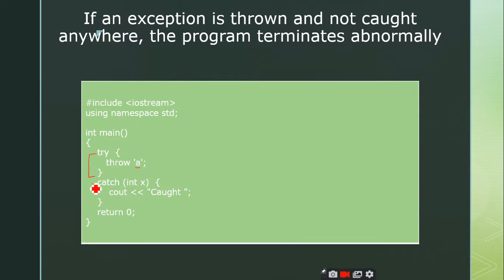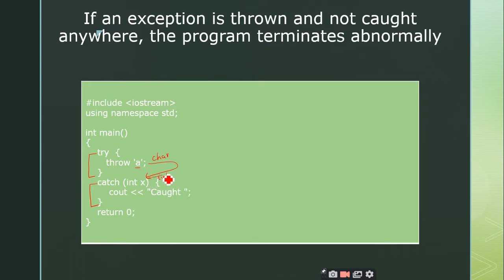And I have defined only one catch block here, no default catch block. When I throw a character, it will go and check the first catch block, written immediately after the try block, and check the matching of the data types. But the thrown value is a character, while the catch is accepting an integer. Therefore there is a mismatch.